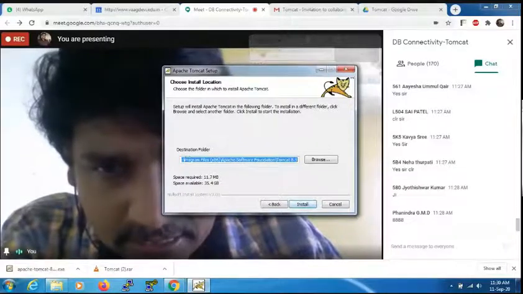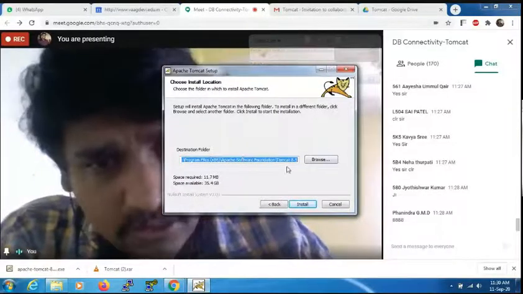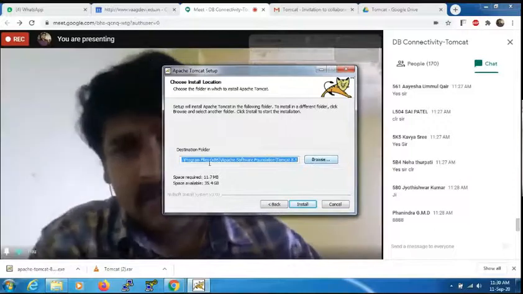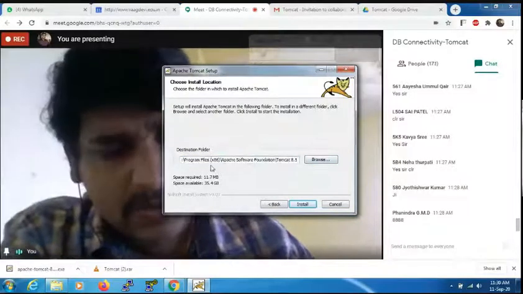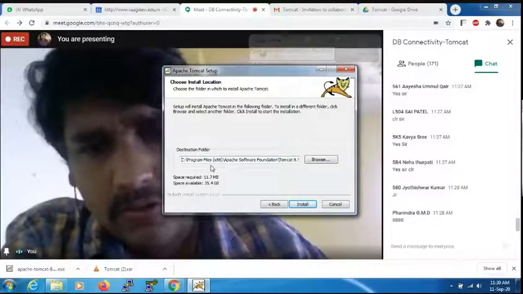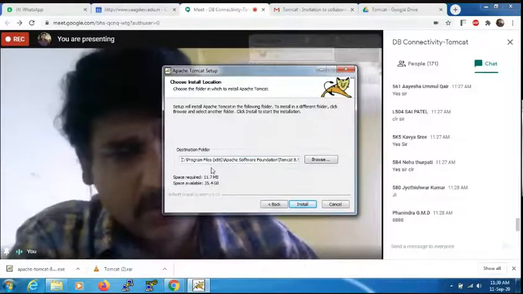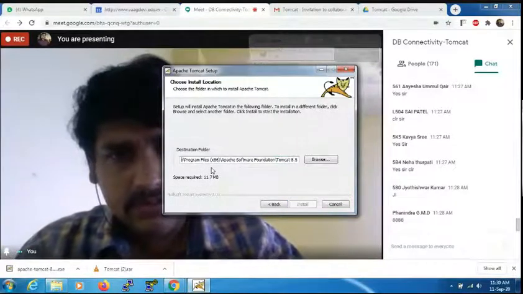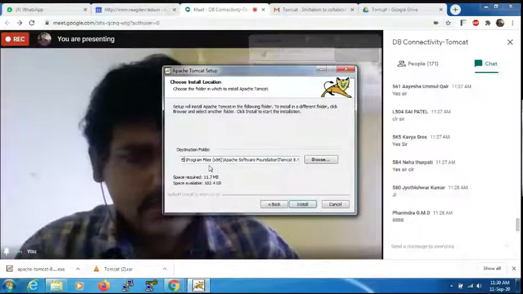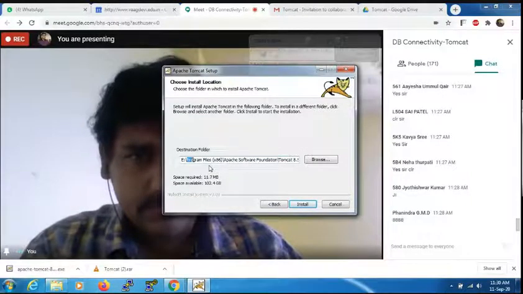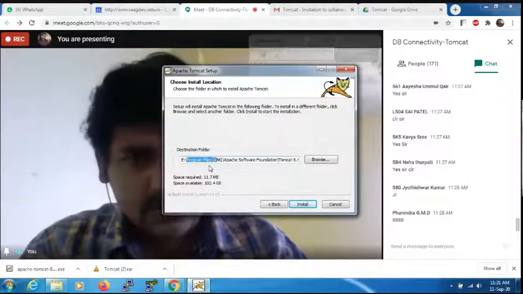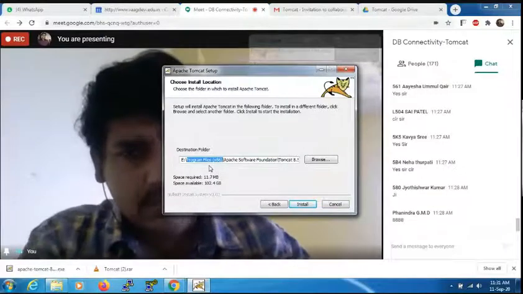Again, it is installing in the Apache folder and so on. If you are not interested in installing in the C drive, for example if you are interested in the D drive or E drive, you can do so. This is not a compulsory rule to install in the C drive.